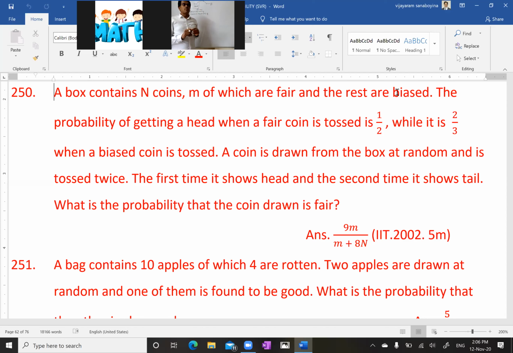You have to decide. One coin is drawn, we randomly select one coin. The question is, what is the probability that it's a fair coin?